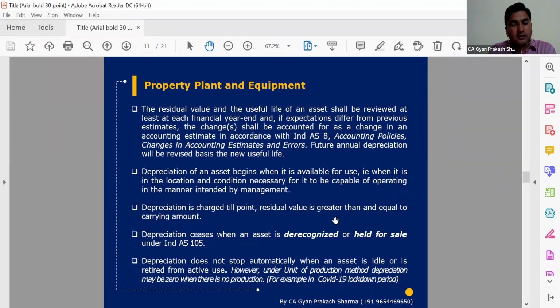So any residual value and useful life, we know that we are not required to make changes or revalue every year, but we need to revisit them every year. At least we need to check whether there are significant changes. If there is a significant change, then we need to identify that type of transaction or change, and we need to capture those changes in our financial statements, else we can ignore.